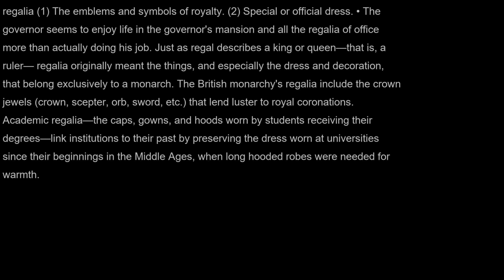The British monarchy's regalia include the crown jewels, crown, scepter, orb, sword, etc., that lend luster to royal coronations. Academic regalia, the caps, gowns, and hoods worn by students receiving their degrees, link institutions to their past by preserving the dress worn at universities since their beginnings in the Middle Ages, when long hooded robes were needed for warmth.